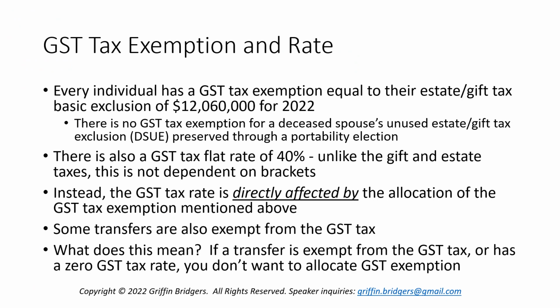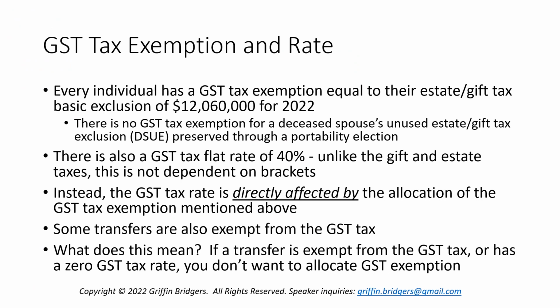So jumping in, if you don't know much about the generation skipping transfer tax or the GST tax, it's important to note that every individual has a GST tax exemption which is equal to and applies in parallel to their estate and gift tax basic exclusion of $12,060,000. So you have both a $12,060,000 estate tax exclusion and a $12,060,000 GST tax exemption.